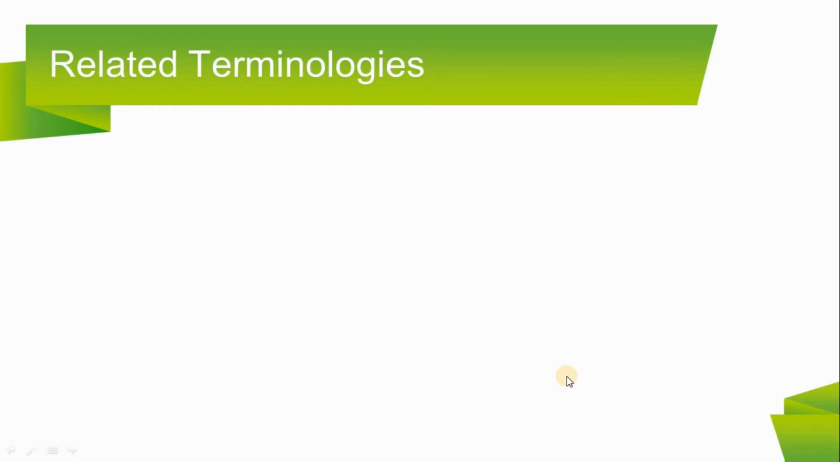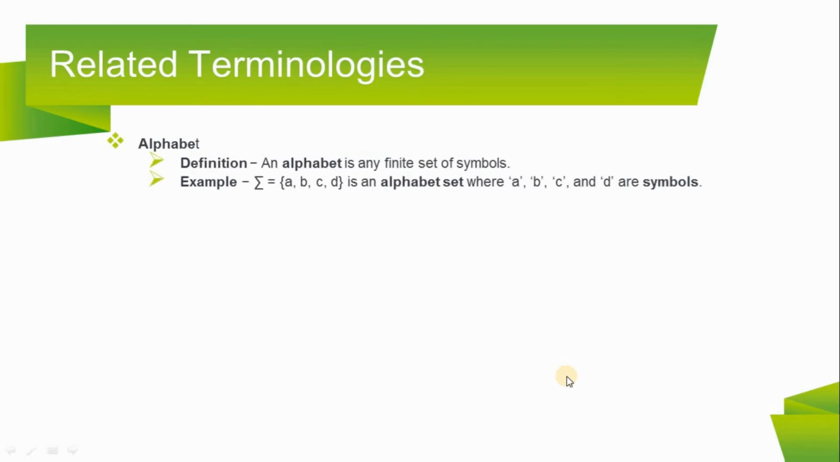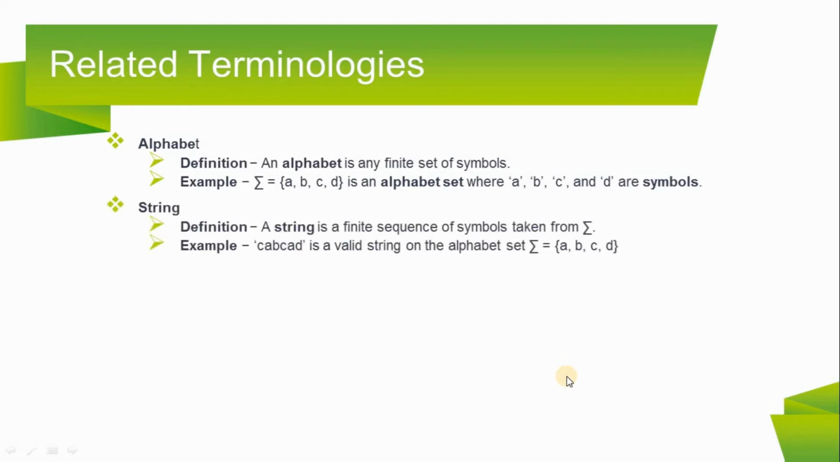Next point is related terminologies. First, alphabet. The definition of an alphabet is any finite set of symbols. An example is sigma equal to the set {a, b, c, d}, which is an alphabet set where a, b, c, and d are symbols. Second is string. A string is a finite sequence of symbols taken from sigma. An example is cabcab, a valid string on the alphabet set sigma equals {a, b, c, d}.